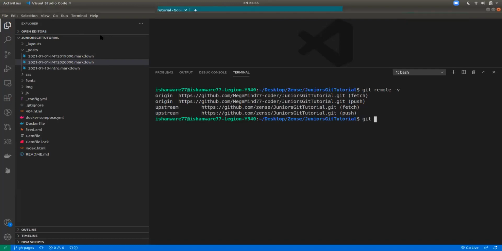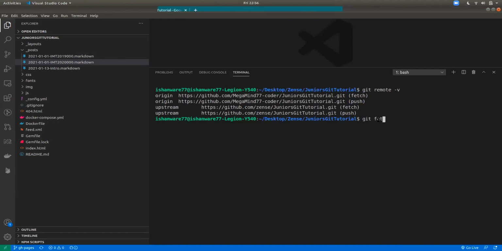The gist of adding upstream is that in case you want your local repository to be completely up to date with the main repository, in this case Zen's repository, you will have to do something called fetching. You have to fetch it from upstream.